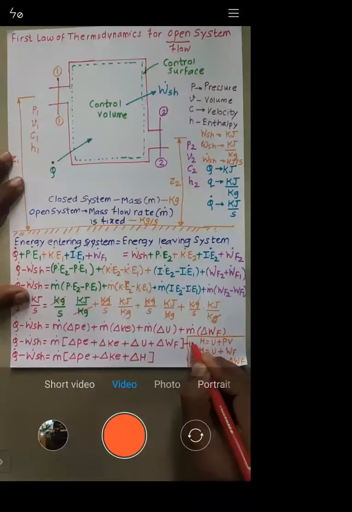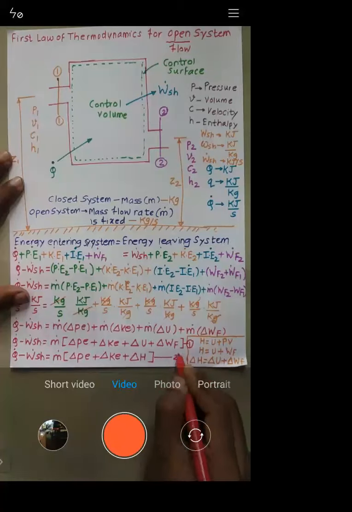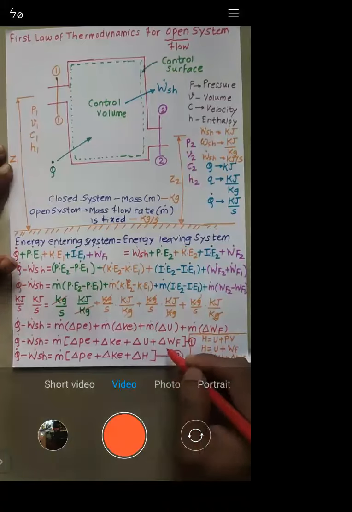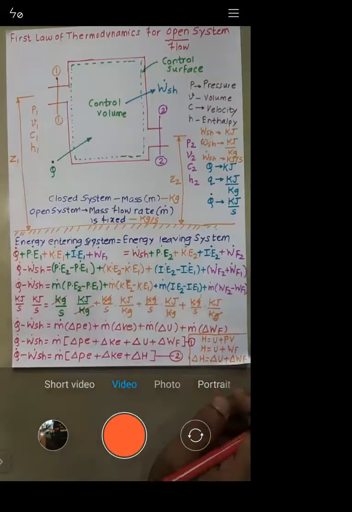Is it okay? So let us call this equation number 1 and let this call as equation number 2. These two equations are very important to us, right? Now let us solve this.